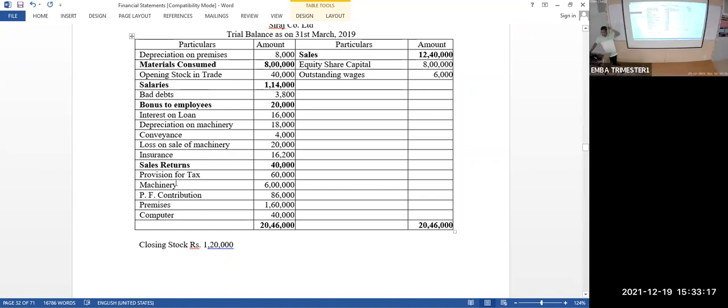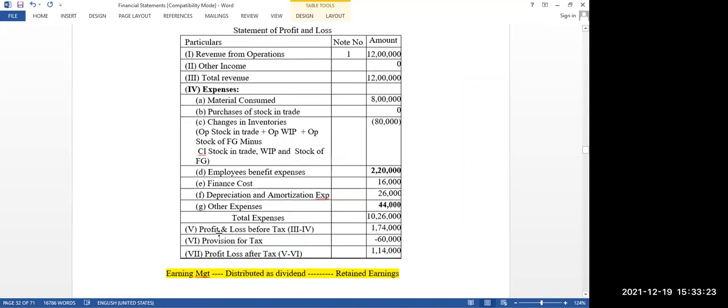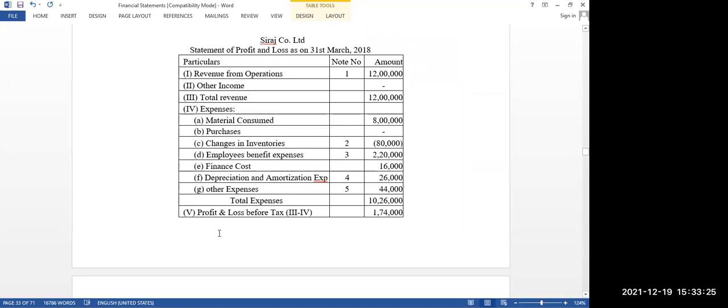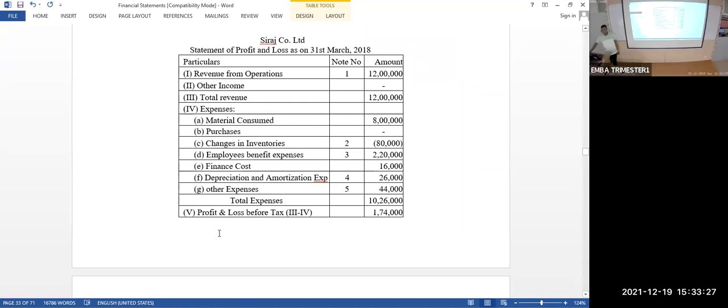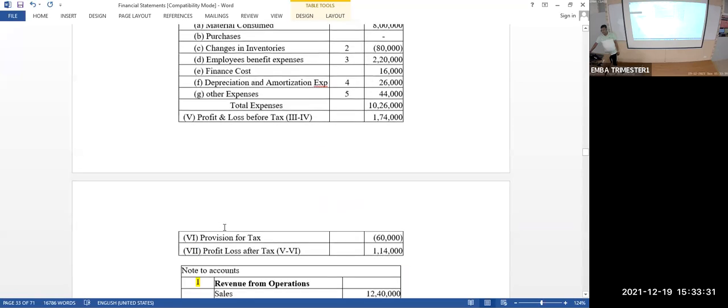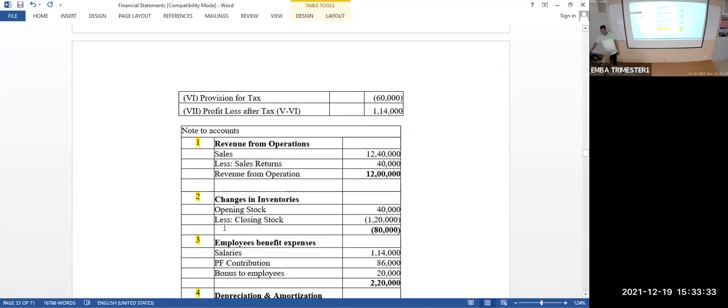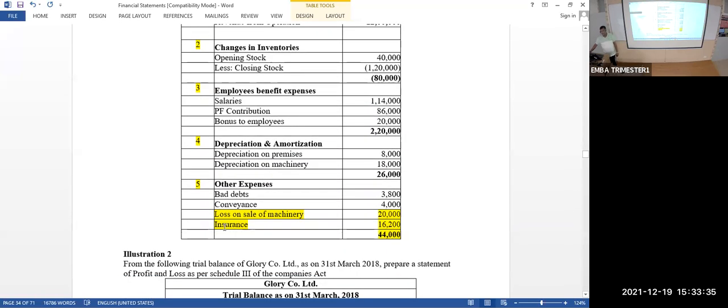Conveyance. But why do you want to write conveyance under employee benefit expense?